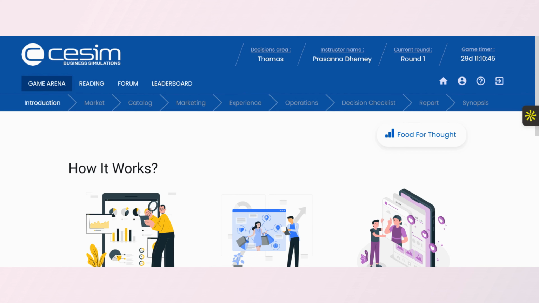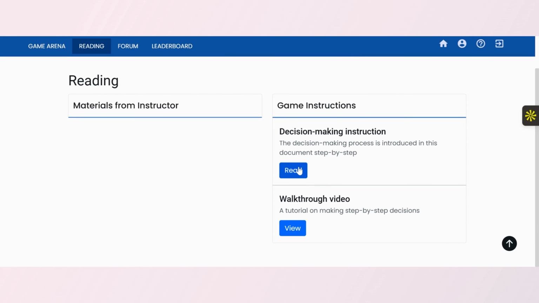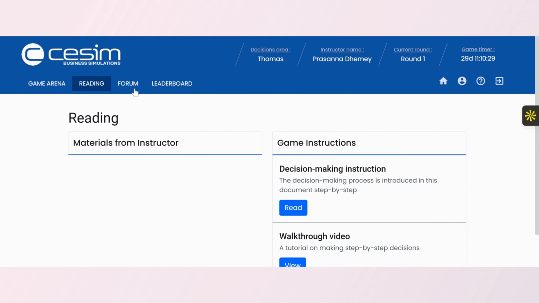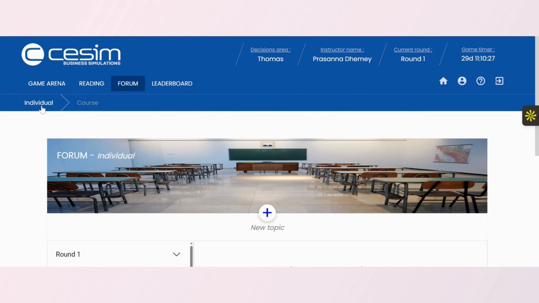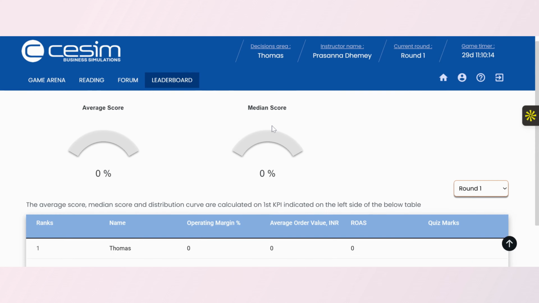Upon entering the simulation, we will see various tabs: Game Arena, Readings, Forum, and Leaderboard. Our initial move should be to head to the Readings tab, where we are provided with the necessary reading material and a video tutorial. Following that, we engage with the Forum, where we can interact with the professor either individually or with the entire course. Lastly, there is the Leaderboard tab, where we can track our position at the end of each round and compare our performance with fellow participants.